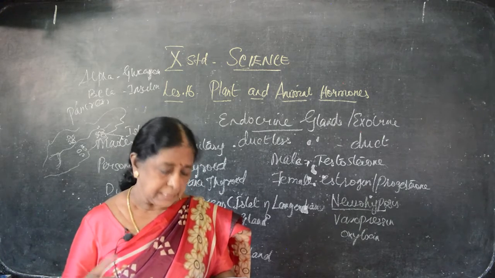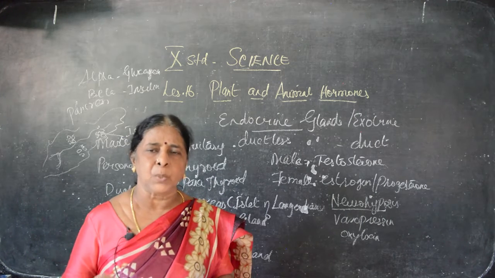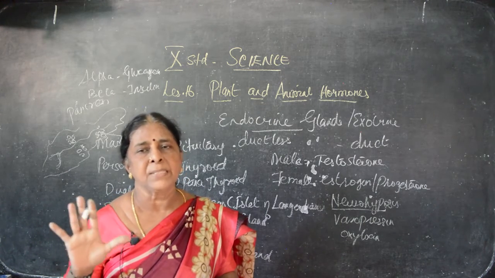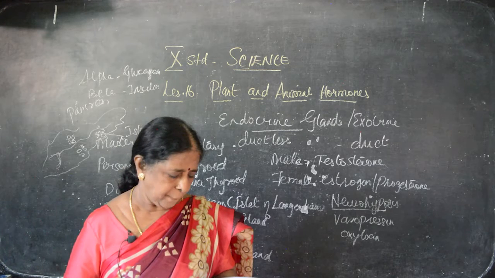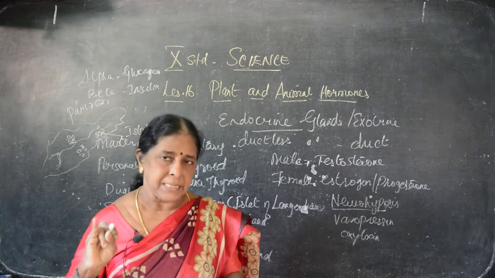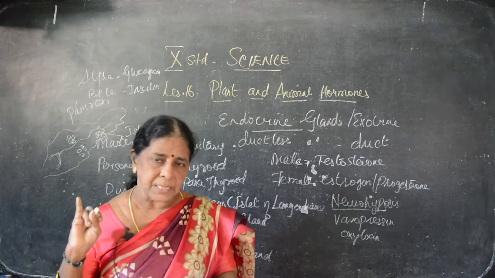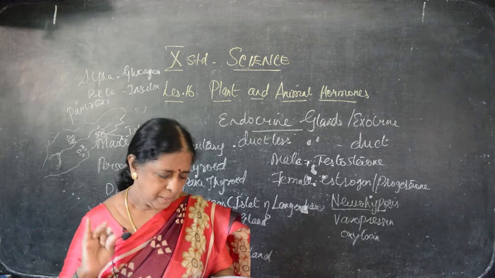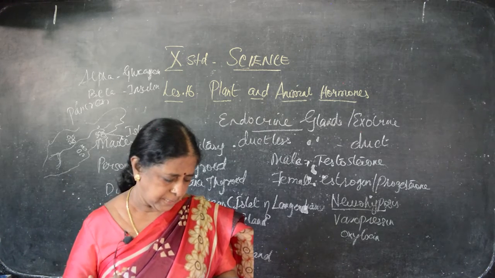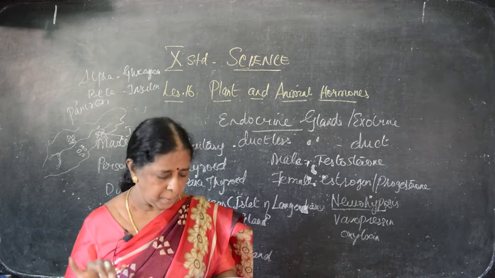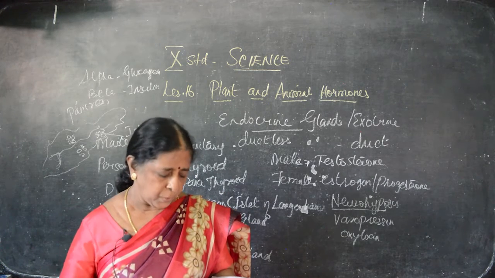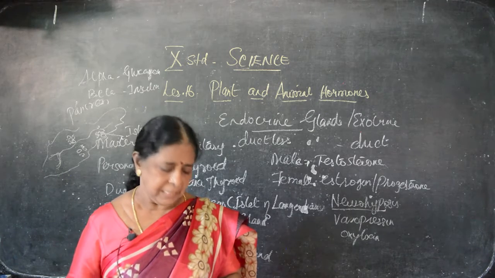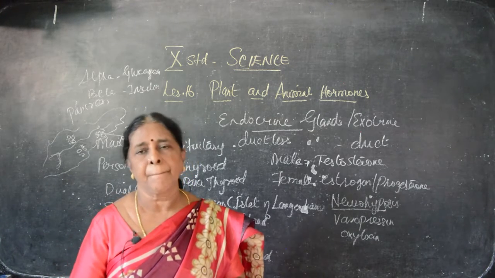Increase in appetite, that is known as polyphagia. So there are five kinds of sugar-related symptoms. One is hyperglycemia, sugar in the blood. Other one is glycosuria, sugar in urine. Polyuria, frequent urination. Increased thirst, polydipsia. Increased appetite, polyphagia. Clear?